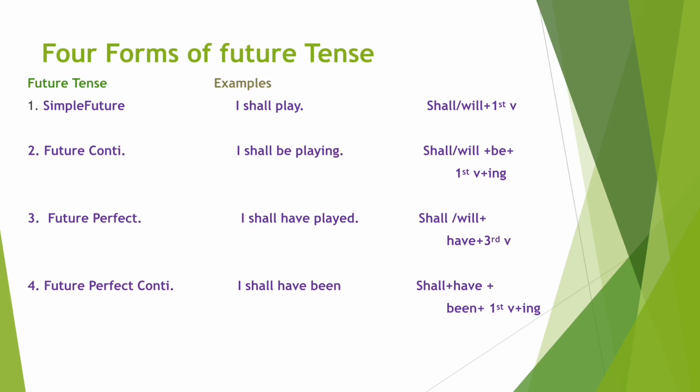Next, future perfect tense. I shall have played. Structure is shall or will plus have plus third form of the verb. And the next is future perfect continuous tense. I shall have been playing. Playing is missing here. And to form this tense we use shall or will plus have plus been plus first form of verb plus ing.